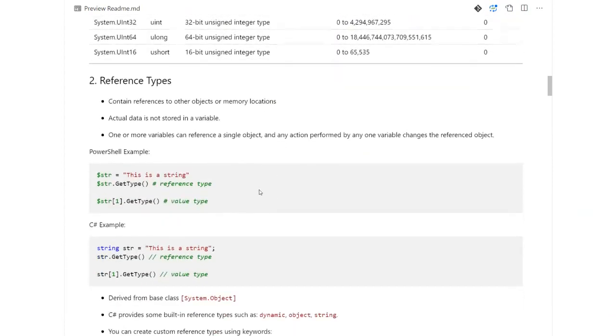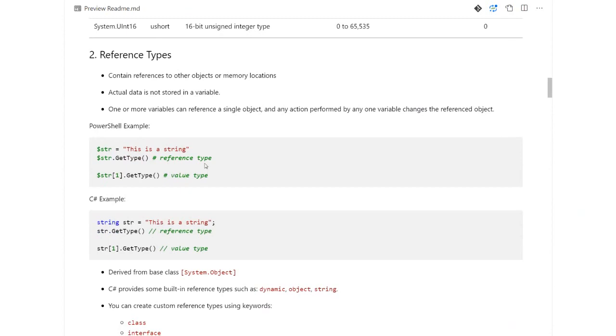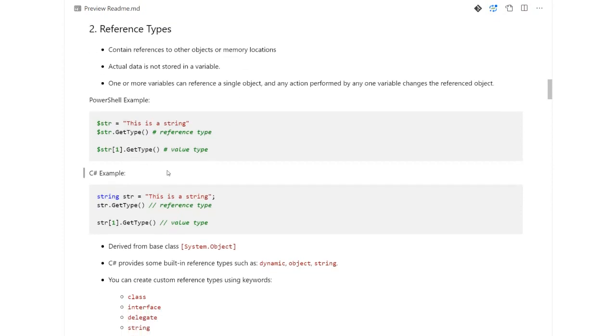Coming to reference type, like I mentioned, these contain references to other objects or memory locations. No actual data is stored. So if you do $str, a string is nothing but an array of characters. String altogether is a reference type, but what it is referencing is an individual variable storing a character, which I just demonstrated in the previous example.